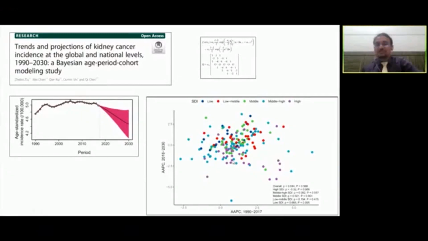That means the incidence is reducing. And similarly, exactly opposite to it, low-middle and low socioeconomic countries will have AAPC in a positive manner. That means the incidence is still going to be slowly increasing until 2030.